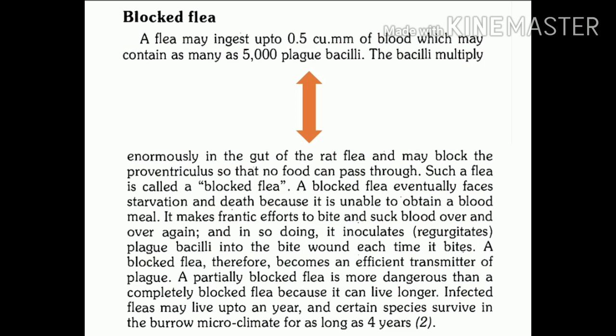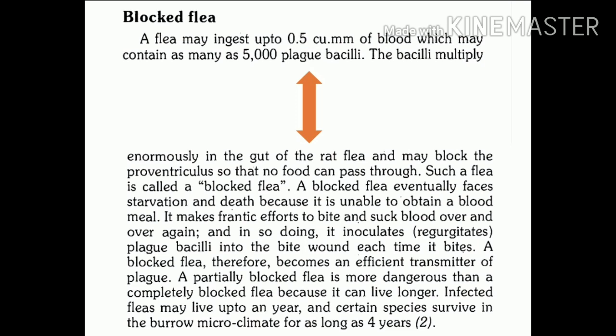So these bacilli, when they enter into the gut, start multiplication. This number is huge, and when they start multiplying, their number further increases, and this causes a block in the stomach, also known as the proventriculus. So the proventriculus or stomach of the flea is blocked.